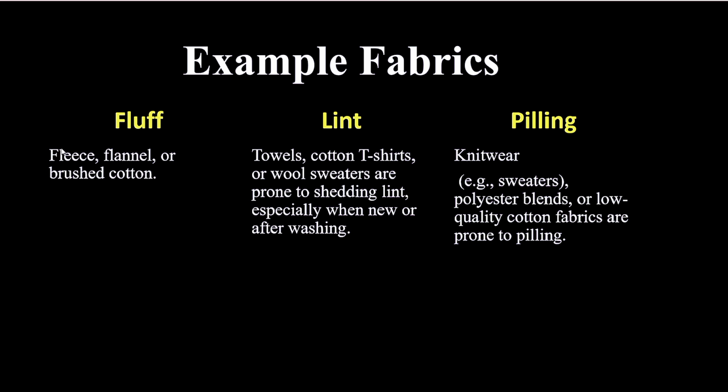Examples: fluff is on fleece, flannel, or brushed cotton. Lint is on towels; cotton t-shirts or wool sweaters are prone to shedding lint, especially when new or after washing. Pilling is on knitwear, for example sweaters; polyester blends or low quality cotton fabrics are prone to pilling. So this was the overview of